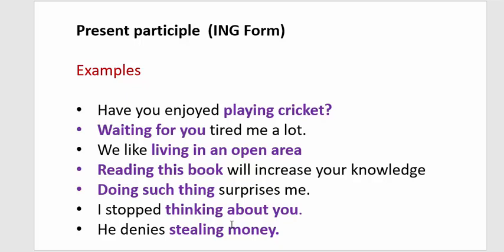Number three, he denies stealing money. He is a subject, denies is the verb, and stealing money is the object of this sentence, so it becomes a noun phrase. You see in these 6 or 7 examples, all of these noun phrases sometimes become subject, sometimes object, and all of them are made of the ing form of the verb, or present participle form.